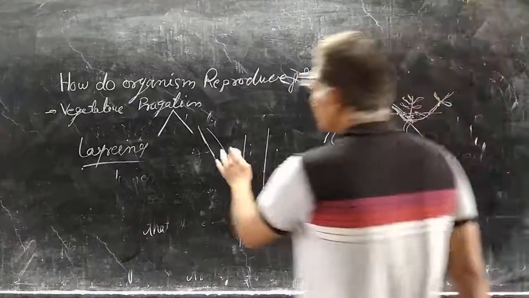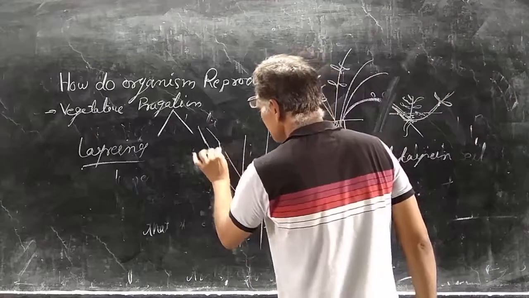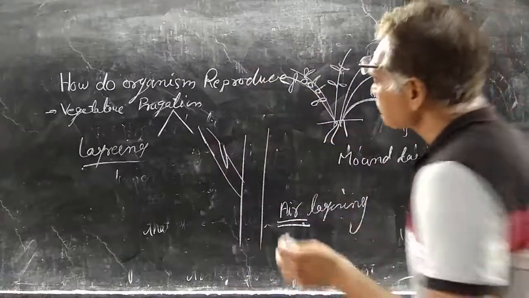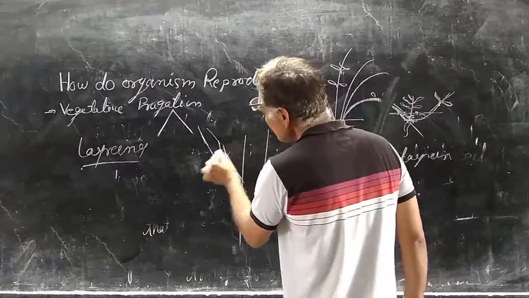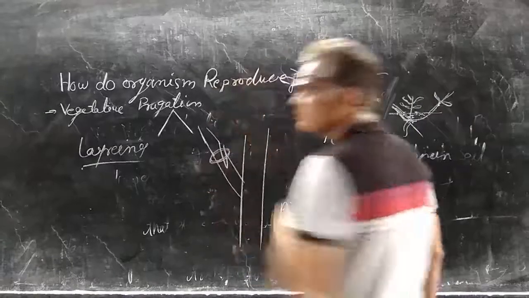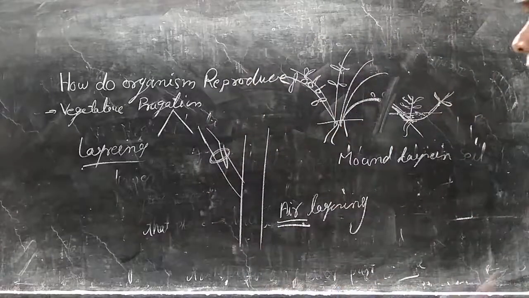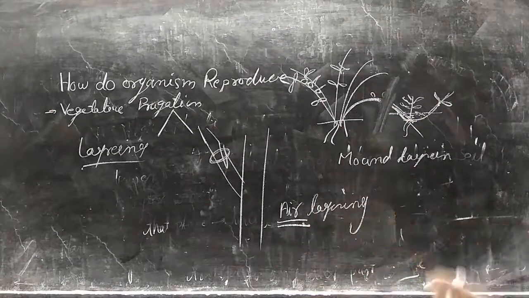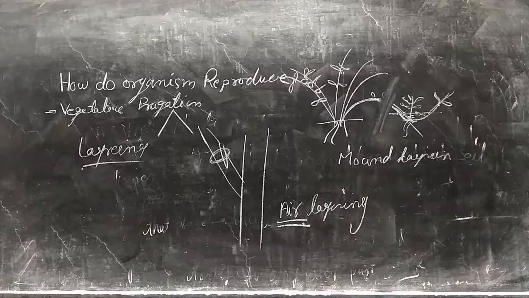At that time, on these hard branches an oblique cut is made, and here some moss will be wrapped around it, which keeps it wet, so this portion remains moist.